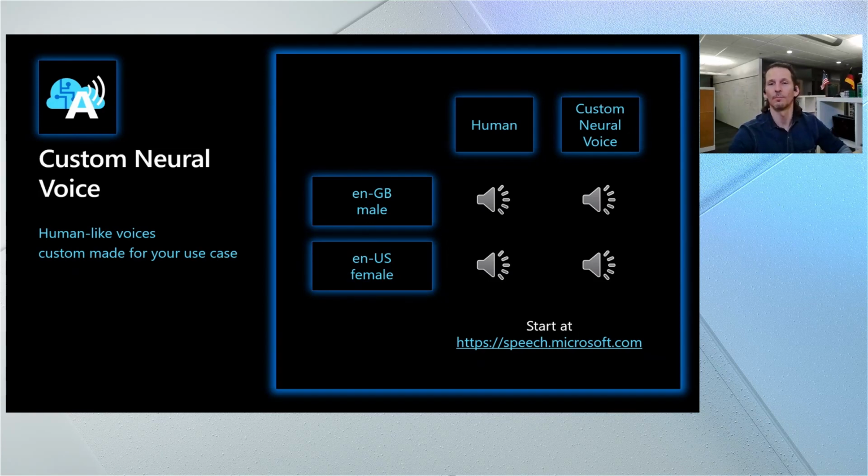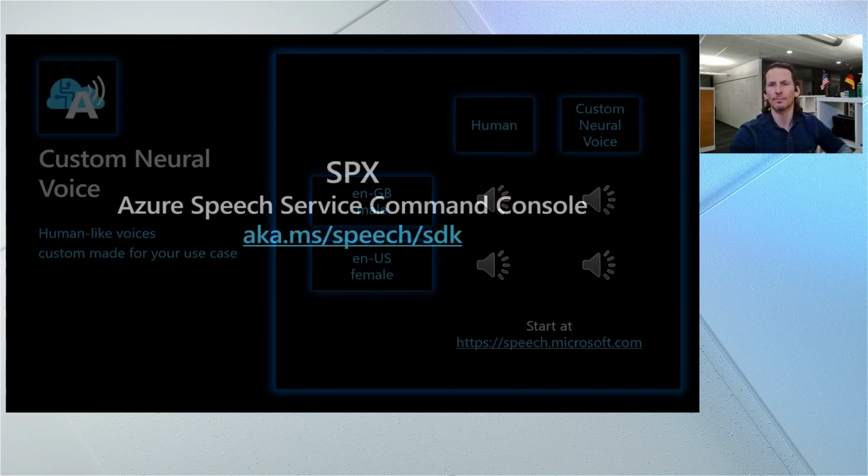And as you can hear, the custom neural voice captures the character of the original voice and is nearly indistinguishable from it. In some cases, the neural voice might even sound a little better to you. Maybe that's because neural voices don't get nervous when they're being recorded. The BBC, Xiaomi, and Swisscom are among the customers who use custom neural voices today. And you can learn more about creating a custom neural voice with us at the Speech Studio website at speech.microsoft.com.